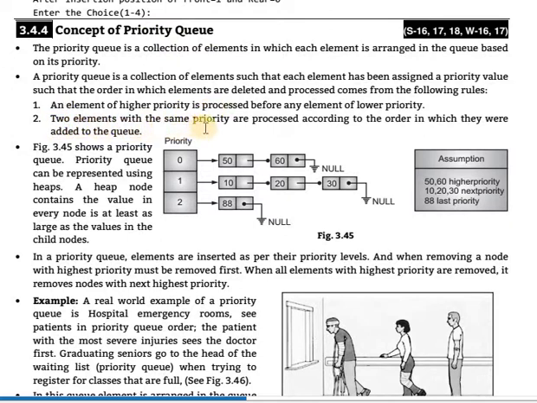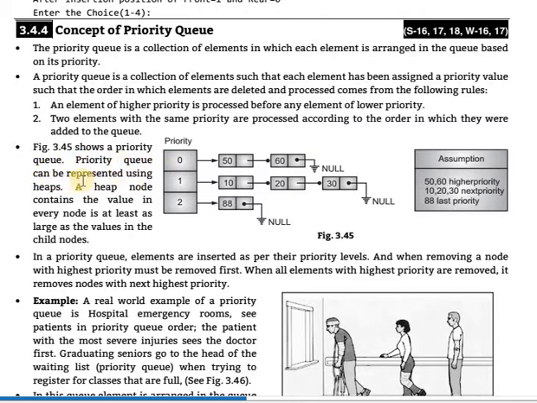Second, two elements with the same priority are processed according to the order in which they were added to the queue. When any two data of the same priority are entered on the queue, check which data entered first. Two data cannot come onto the queue at the same time, so there will be an order, first and second. Whichever comes first will be executed first, or operations are performed on that data first.